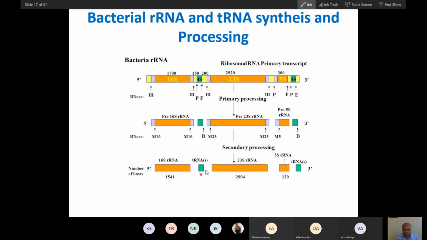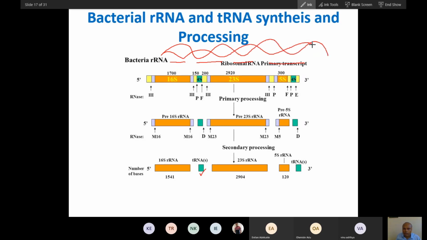So 16S rRNA, then tRNA, then again 23S rRNA, then again tRNA. This is a transcript actually, then again 5S, then tRNA. So rRNA and tRNA are placed like this in the transcript, and this type of transcript is repeated. Many repeats of the transcript are present on the DNA.